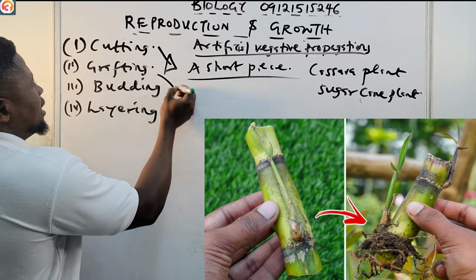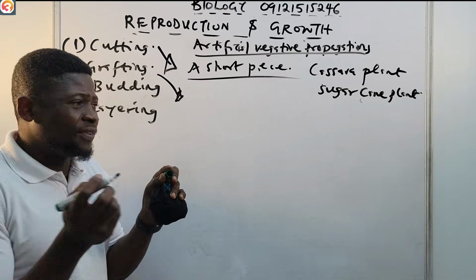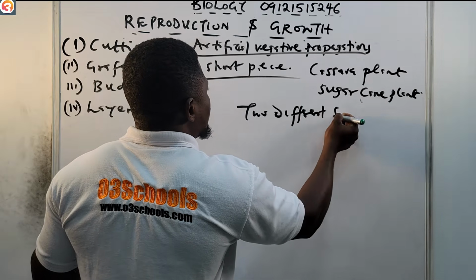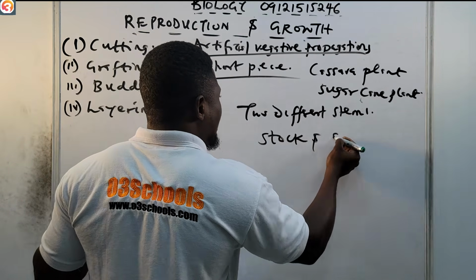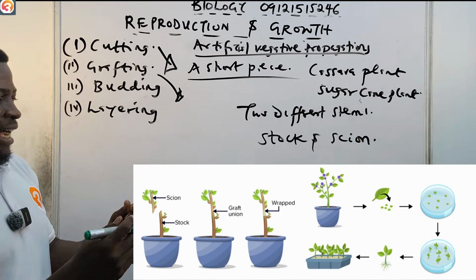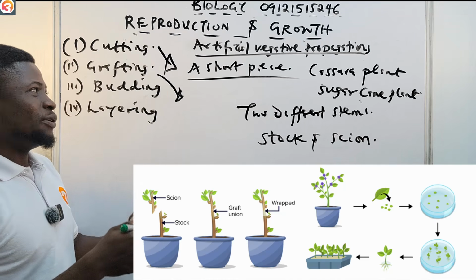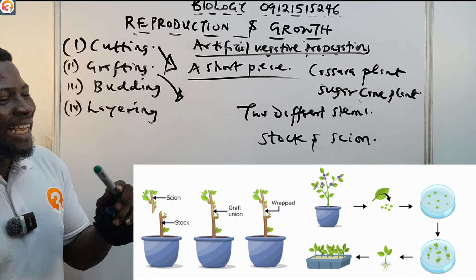Now, that takes us to grafting. In grafting, what we do is that we take two different stems, the one we call the stalk and the scion. And then we bring them together and tie them together. And then it forms a new plant. So that's what basically happens in grafting.